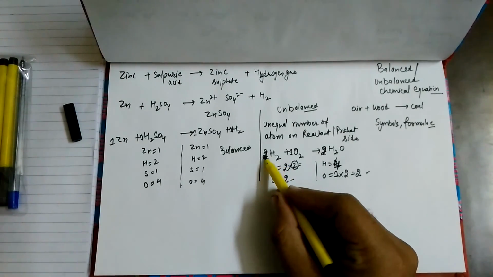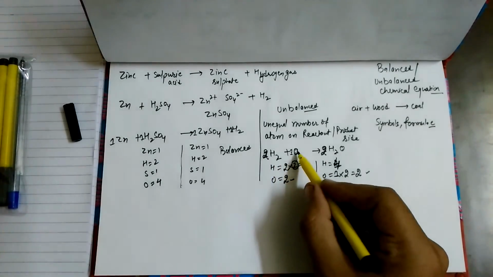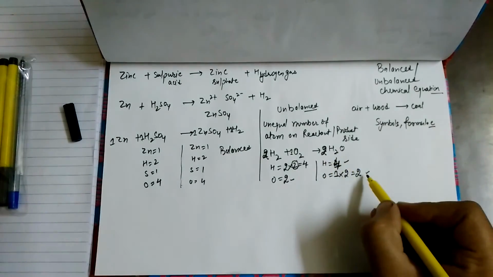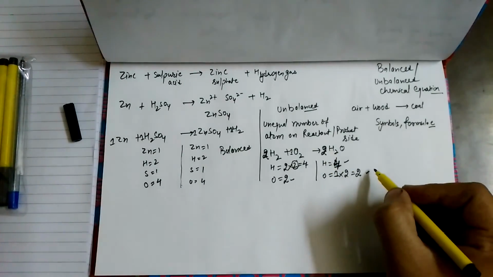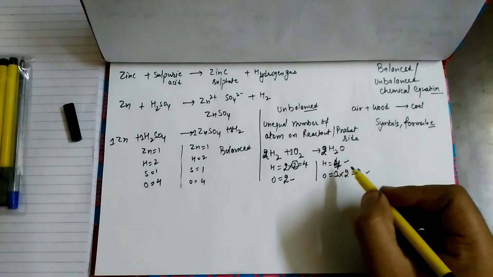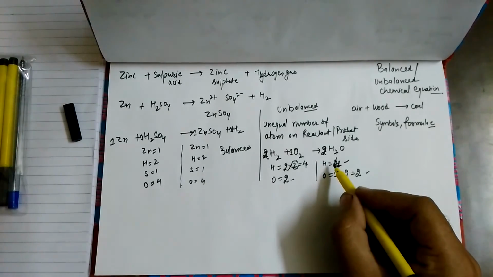So overall hydrogen becomes 2 times 2, 4, and oxygen becomes 2 again. Hydrogen becomes 4, oxygen becomes 2. So we call this equation a balanced equation. Why is it so? Because the total number of atoms on the reactant and the product side are equal.